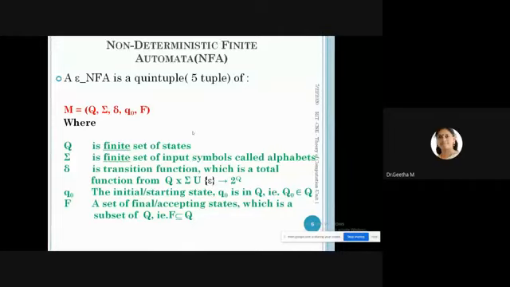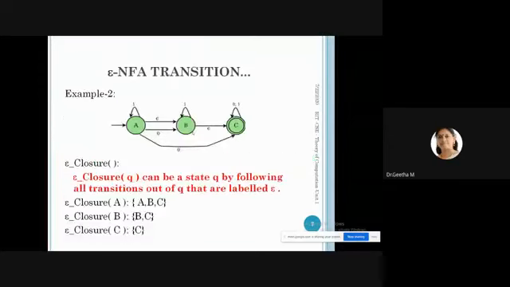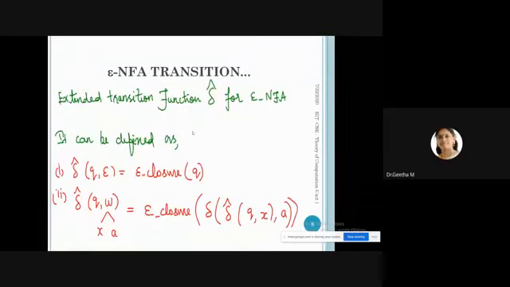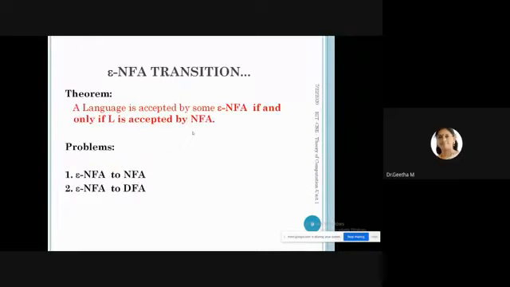Yeah, this is the definition of NFA with epsilon. The next terminology is epsilon closure. Epsilon closure is a function which includes the state itself followed by the continuous epsilon transitions. All these things we have already covered. This is the extended transition of NFA with epsilon. What is your basis and what is your induction step? What procedure we have to follow, I have already covered.